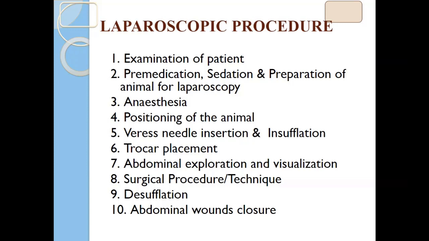For maintenance of anesthesia, we can use isoflurane, sevoflurane, or halothane, and we can maintain the animal for a longer period. Compared to the conventional method, laparoscopy needs more time for surgery, so we need maintenance of anesthesia. Isoflurane or sevoflurane can be used at 1 to 2.5%, and you can go up to 5% if the depth of anesthesia is less. You can use an anesthetic machine with an inbuilt ventilator if you are going for thoracoscopy or other emergency thoracic surgeries, which is a better option.